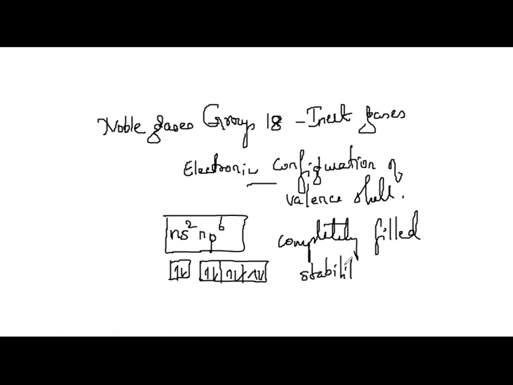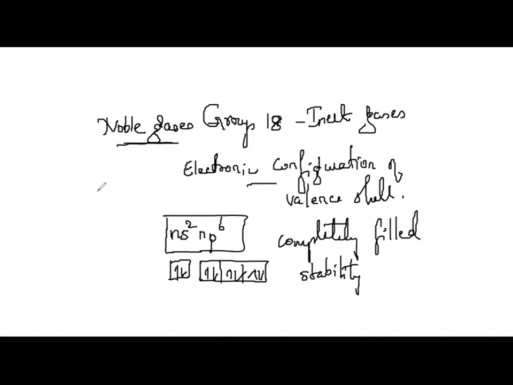And when the electronic configuration of all the other elements other than noble gases was studied, they found that those elements did not have a completely filled configuration. Therefore, they were not stable. And anything in this universe tries to attain stability. It tries to become stable.